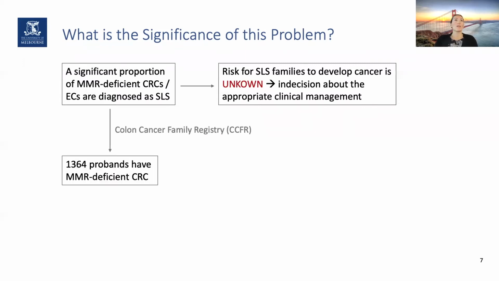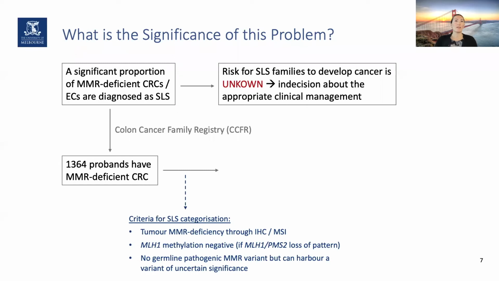But to be able to determine a rough estimate of how big this SLS group is, we looked at the Colon Cancer Family Registry, or CCFR for short, database, which has recruited 1,300 probands with MMR-deficient CRC to identify the possible SLS candidates. We looked at samples that show MMR deficiency through immunohistochemistry or MSI testing. If they had shown a loss of MLH1 or PMS2, they should have had MLH1 methylation testing, and this should have been found to be negative. And also we included patients that had no germline pathogenic MMR variants, but we did include those that showed a variant of uncertain significance.